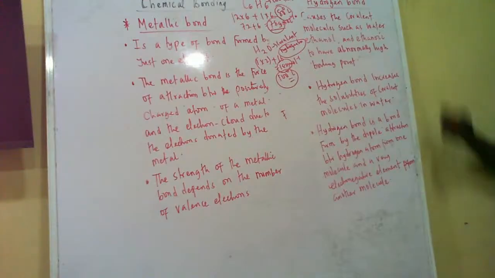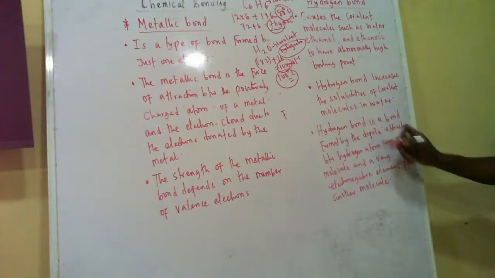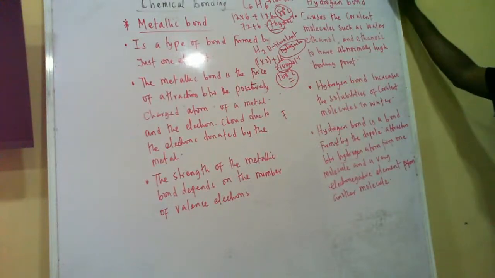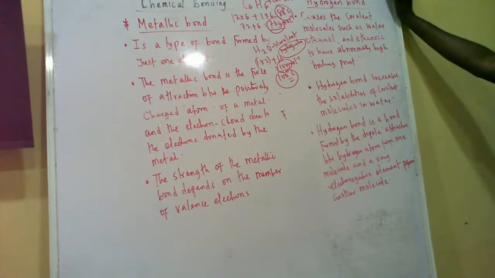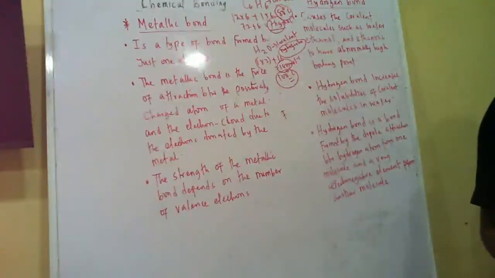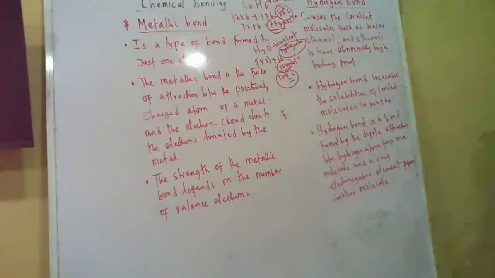So that's hydrogen bond. Hydrogen bond is a bond formed by the dipole attraction between a hydrogen atom from one molecule and a very electronegative element from another molecule. So it means that hydrogen bond cannot exist in one molecule. It exists between molecules. You cannot find hydrogen bond sitting inside one molecule. There's hydrogen bond between two or more molecules. Let us now see how it works.